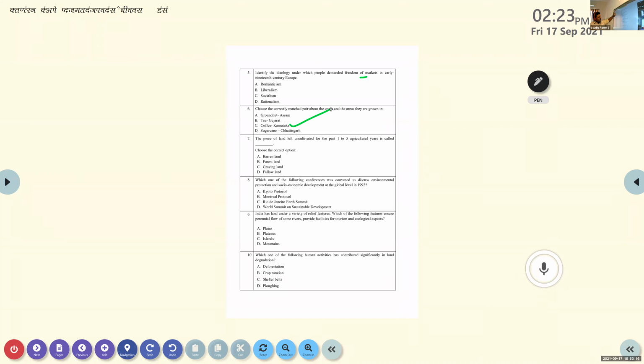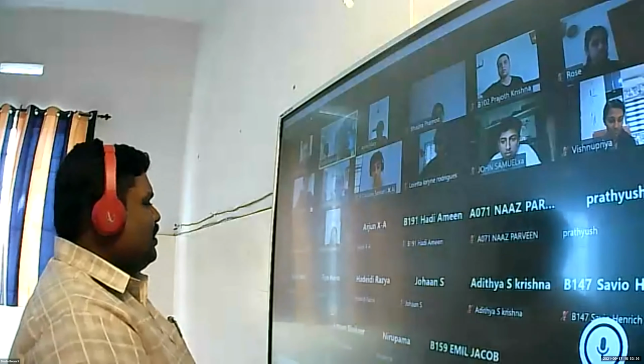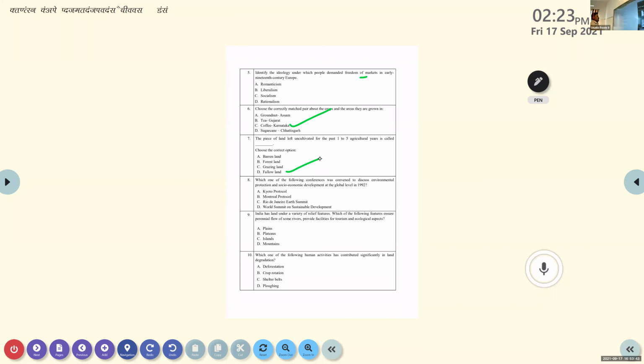Seventh question. The piece of land left uncultivated for the past 1 to 5 agriculture years is called fallow land. Oh, who is that? Nas Parveen. Okay, so Nobel Prize for Nas Parveen. The answer is correct. Okay, it is the fallow land. Mark it. So others don't know the answer. I can see your faces that you have no idea about that answer. The answer is fallow land.